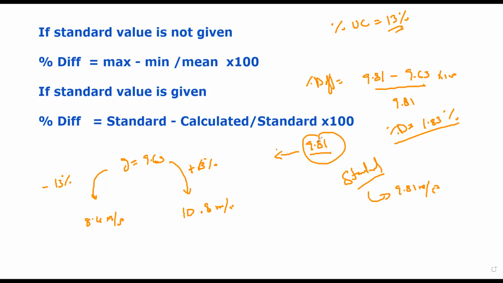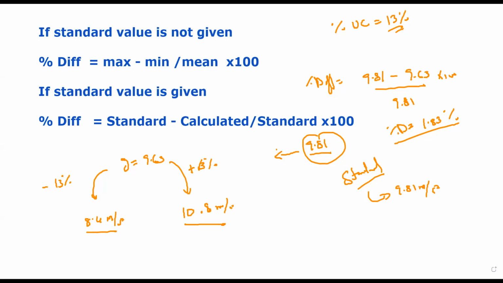So the percentage uncertainty is small, and our experiment varies from 10.8 to 8.4. These are the values it might get. And the percentage difference from the standard value is small, only 1.83%. So maybe our value is 1.83% less or 1.83% more. So it means our experiment is accurate. That's good. But if the percentage difference is high and the percentage uncertainty is small, it means the experiment is not accurate. I'll do examples, you will understand.